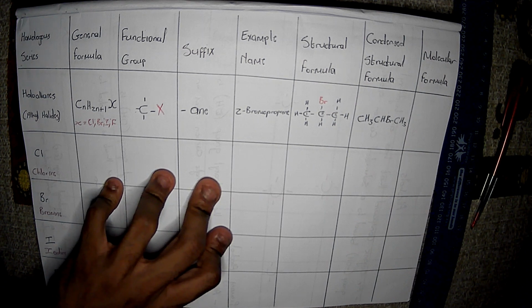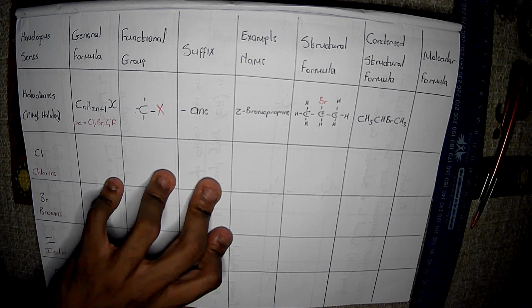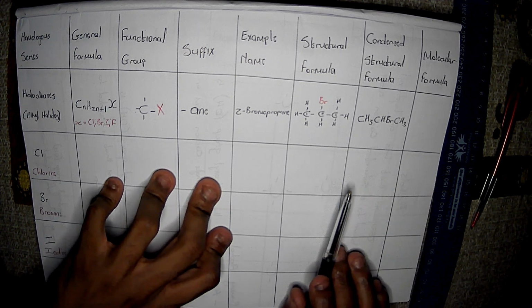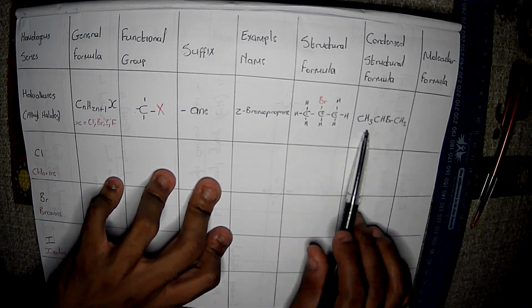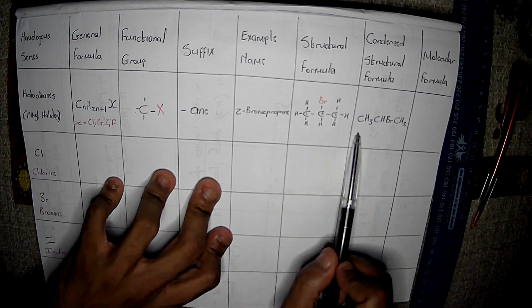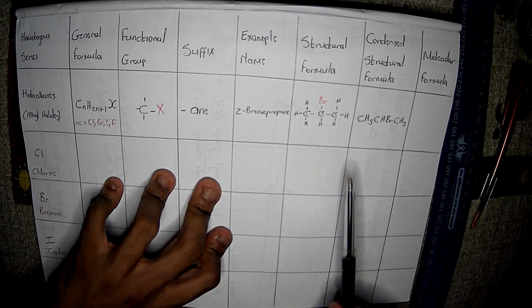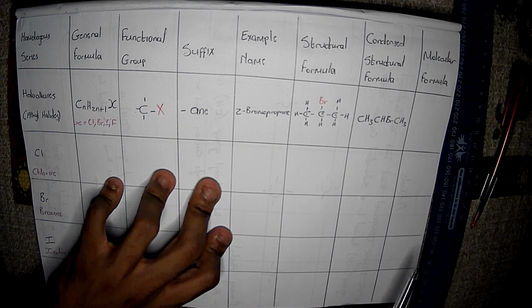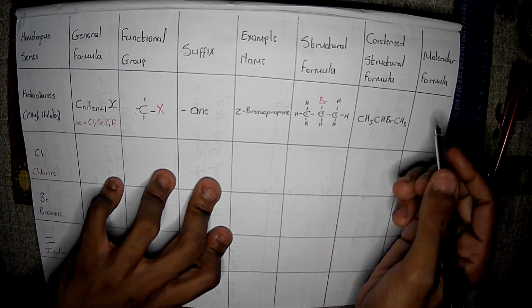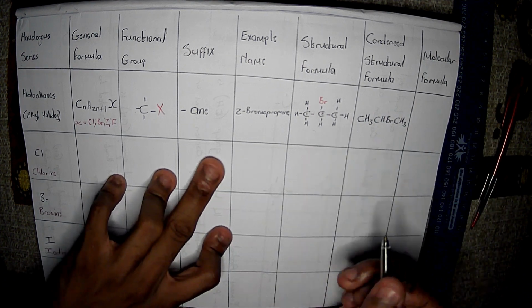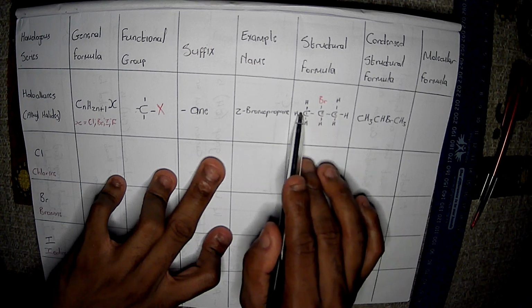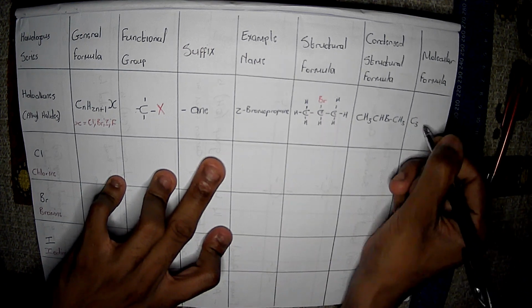Now, moving on to our molecular formula. Remember what I said: don't complicate all of this. Just count the atoms of the organic compound you're given. In this particular case, we're going to start with our carbon atoms. How many carbon atoms do we have? We have 1, 2, 3, so 3 carbon atoms.